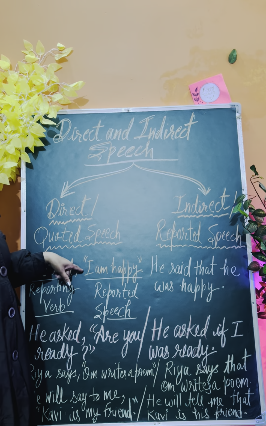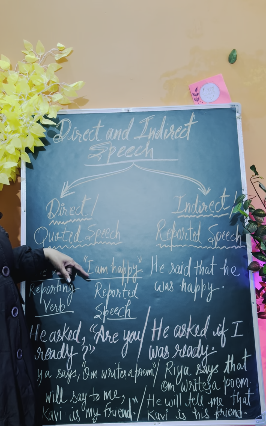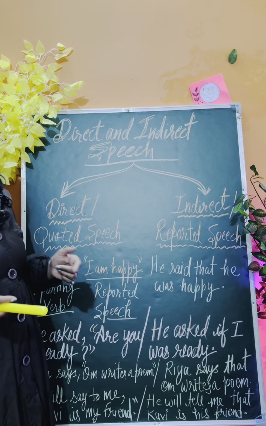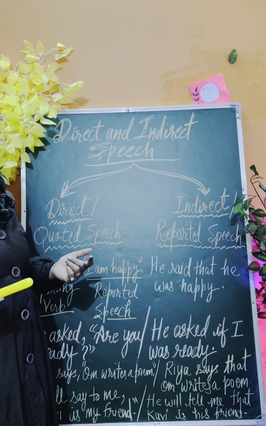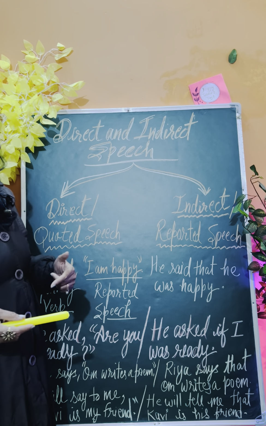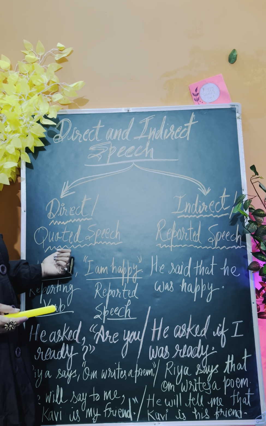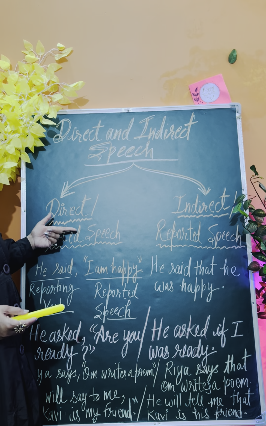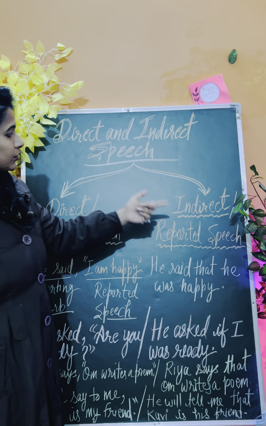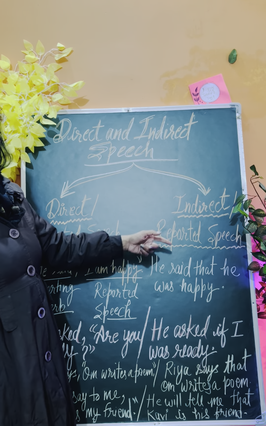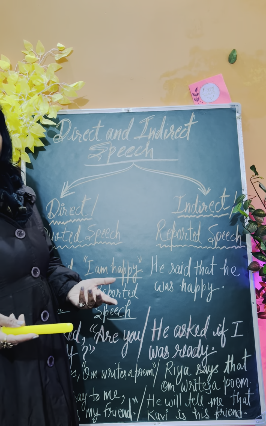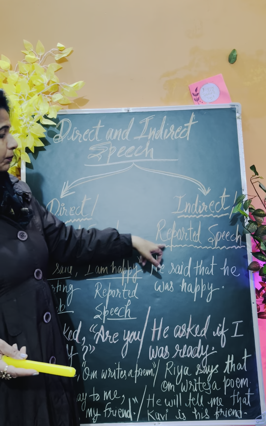Why is it quoted? Because it is always in the inverted comma. And the way the speaker said, as we all know that the words of the speaker, if it is just similar, it is ditto the same, then in that condition, it will be in quotation. And that's why this direct speech is called as quoted speech. And the next one is indirect. This is called as reported because we are reporting somebody's words in our words, right? So that's why it is reported speech.